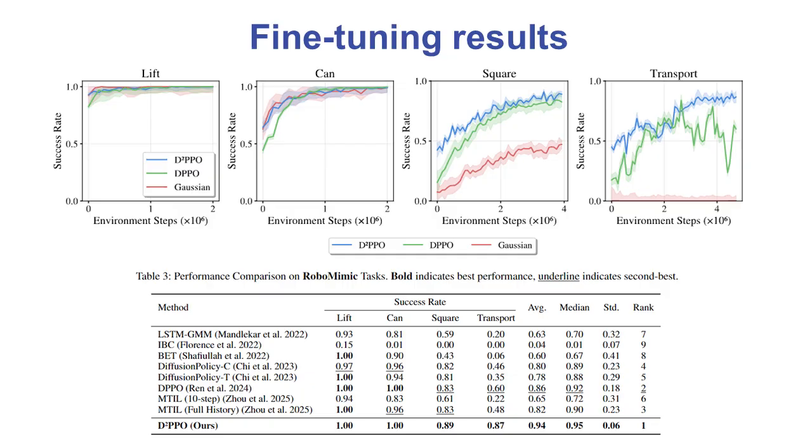Our comprehensive comparison table shows that D²PPO achieves state-of-the-art performance, ranking first overall with an average success rate of 0.94, representing a 26.1% improvement across the 4 tasks compared to existing methods.